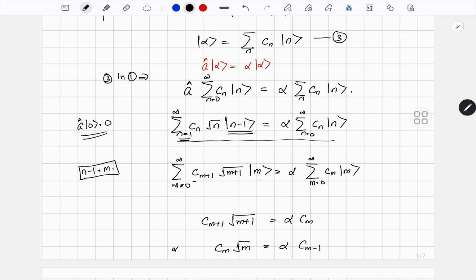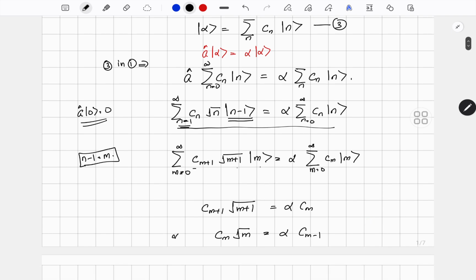Now here n is just a dummy index, so whether I use n or m, it doesn't make any difference. Whether it is sum over n equal to 0 to infinity C_n ket n, or sum over m equal to 0 to infinity C_m ket m, both remain the same.